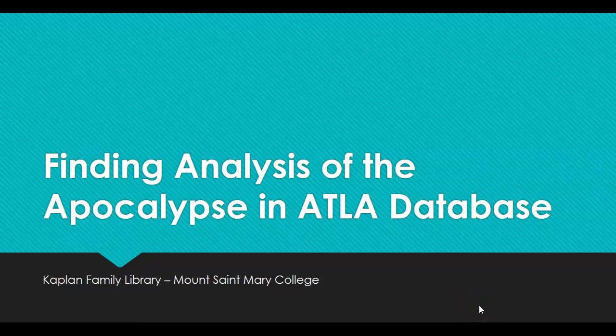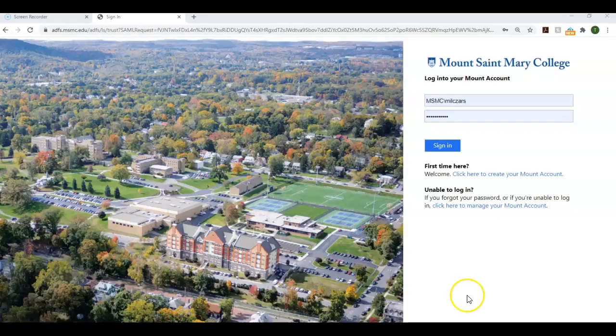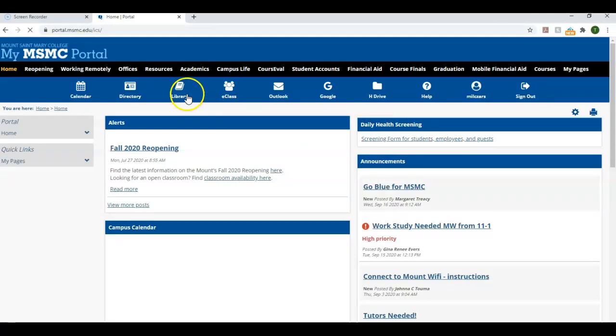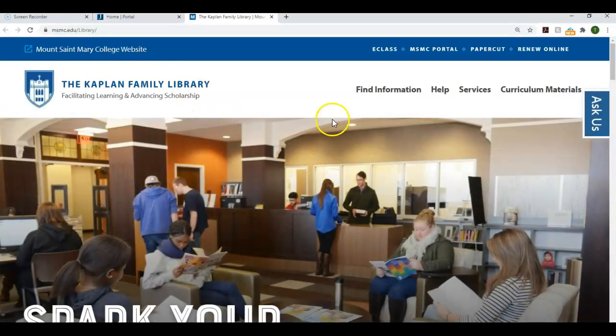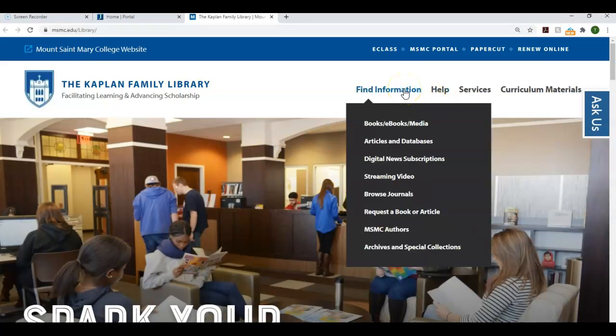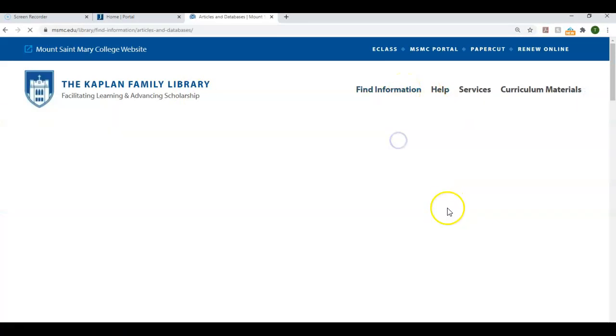This tutorial will show you how to search the ATLA database for commentary and analysis about the apocalypse in the Bible. To get to ATLA, log into the MSMC portal with your username and password. Select Library from the main page, and then go under Find Information and Articles and Databases.